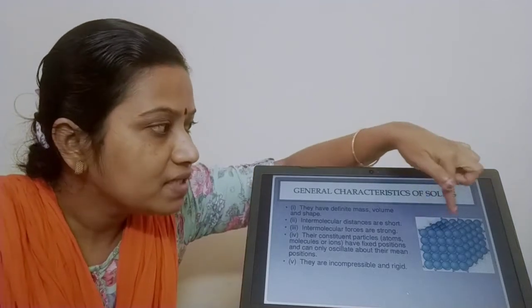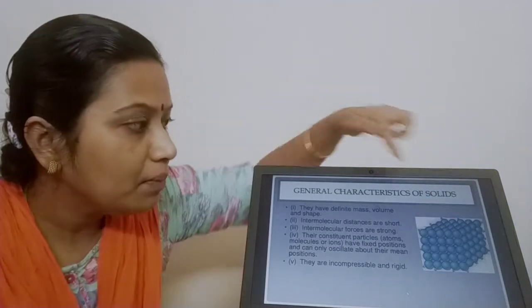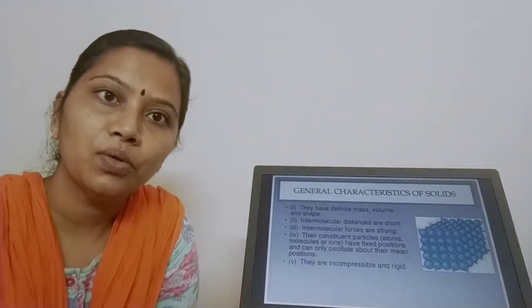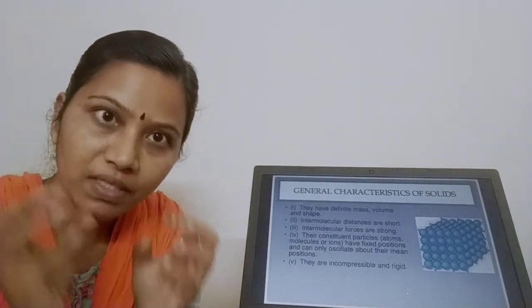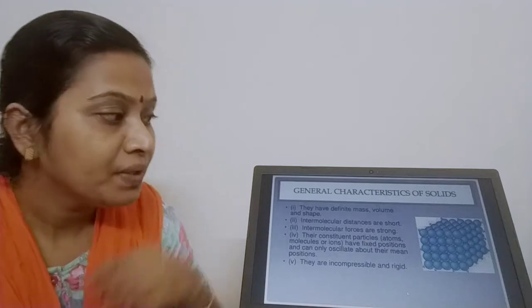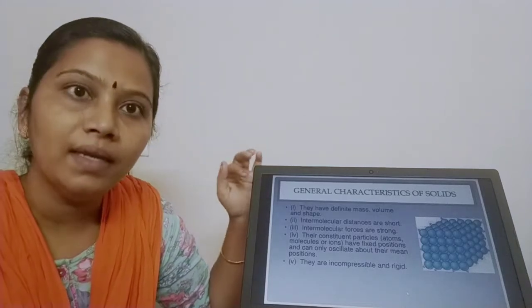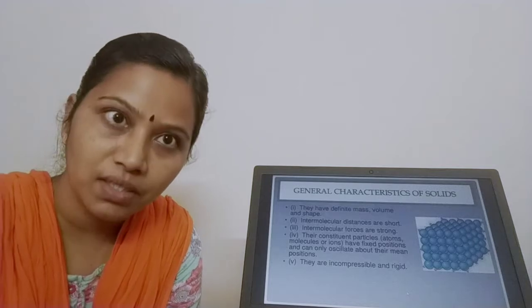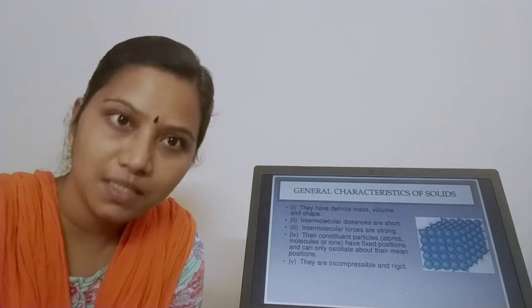They are in a fixed position and they are able to oscillate about their mean position. This is the reason why a solid is rigid and why it is incompressible.